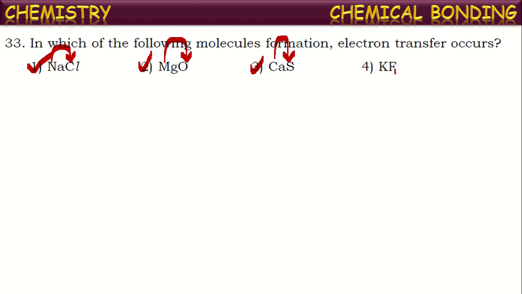Potassium is a metal, fluorine is a non-metal. So there will be transfer of an electron from potassium to fluorine. So here also there is transfer of electrons. In all these cases, transfer of electrons is occurring, resulting in the formation of ionic compounds. All are correct answers.